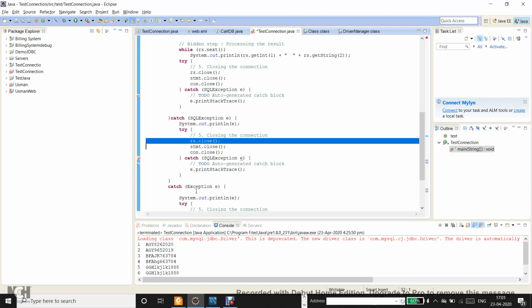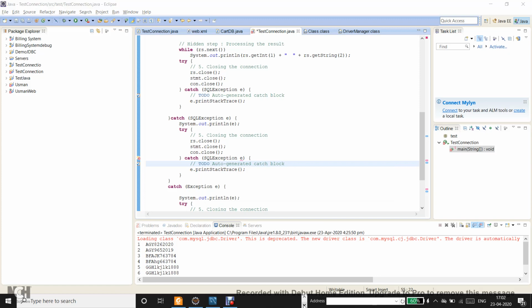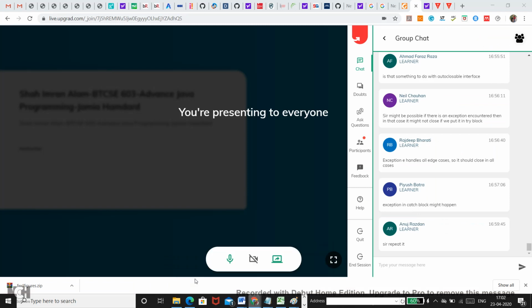So it will throw an exception again, and these SQL exception and SQL exception were meant for the earlier try block. For this try block, you have got this catch block, so it will enter this catch block where SQL exception E is caught again, and then your connection and the statement object will remain open in that case. Agree?